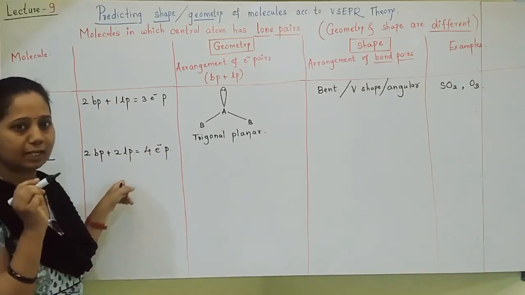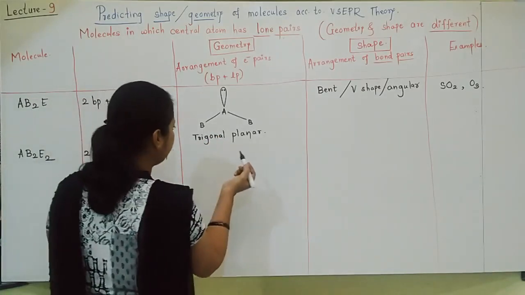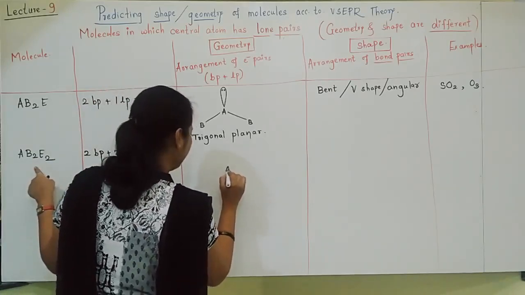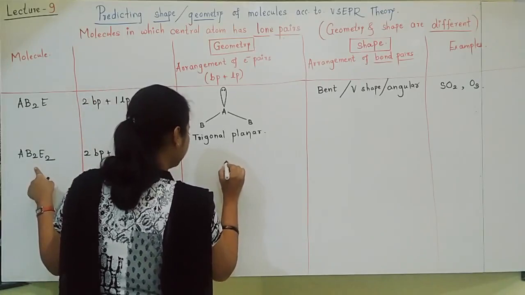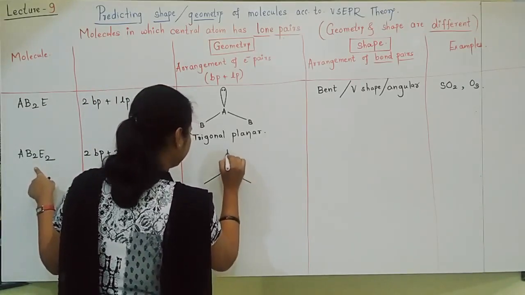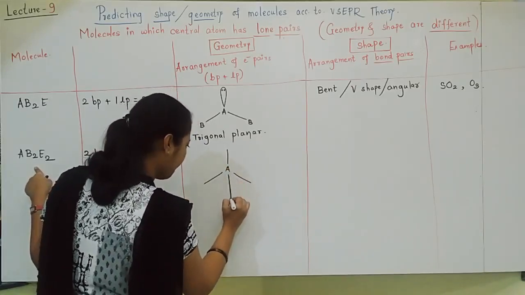Whenever there are 4 electron pairs, tetrahedral geometry will be there. So I will show tetrahedral geometry. I will write A at the center, and like this the tetrahedral shape will be there.